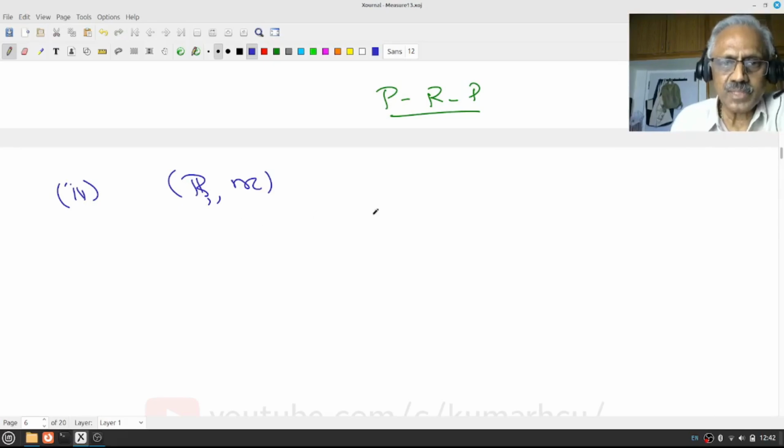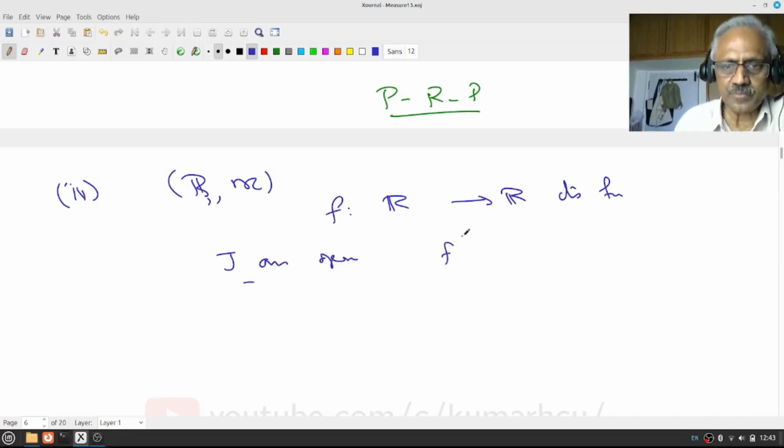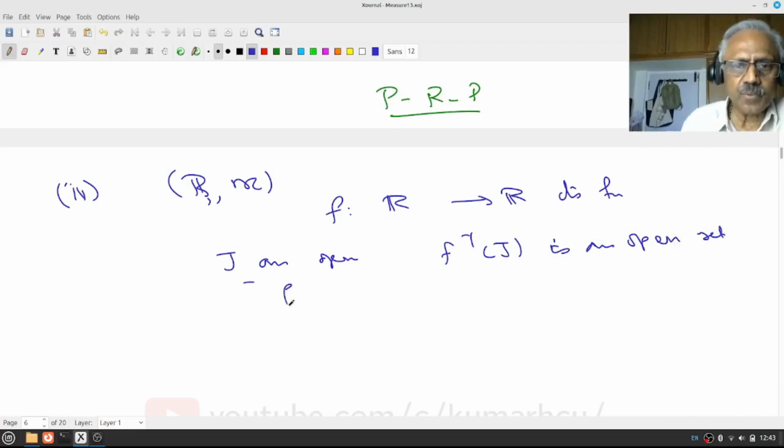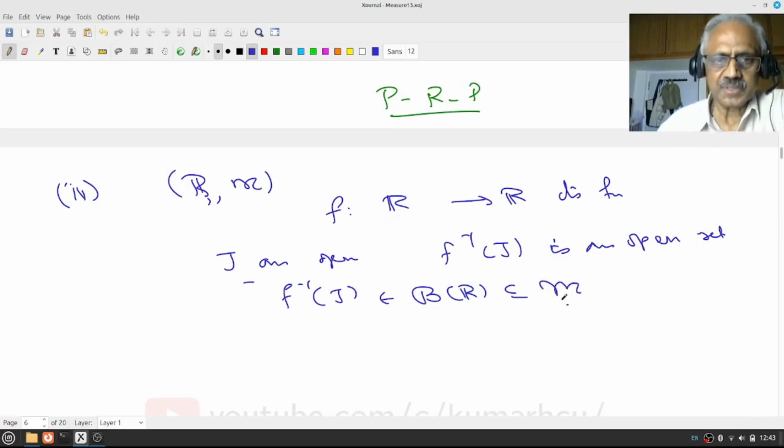Okay. Now let us look here, f from R to R, a continuous function. Then let J be an open interval. Then this is an open set, therefore f inverse of J is an open set. We know any open set is measurable. This is actually in the Borel sigma algebra of R, which is contained in the Lebesgue measurable sets.